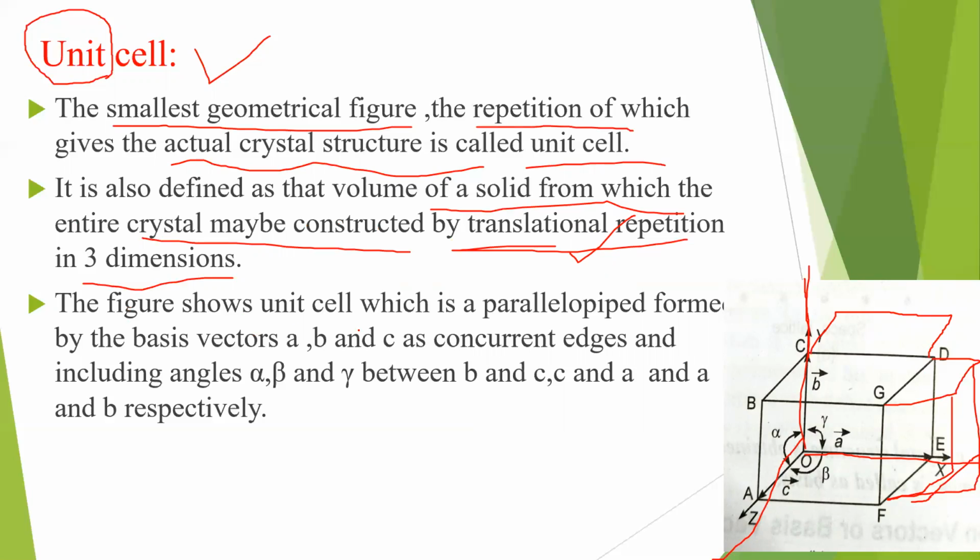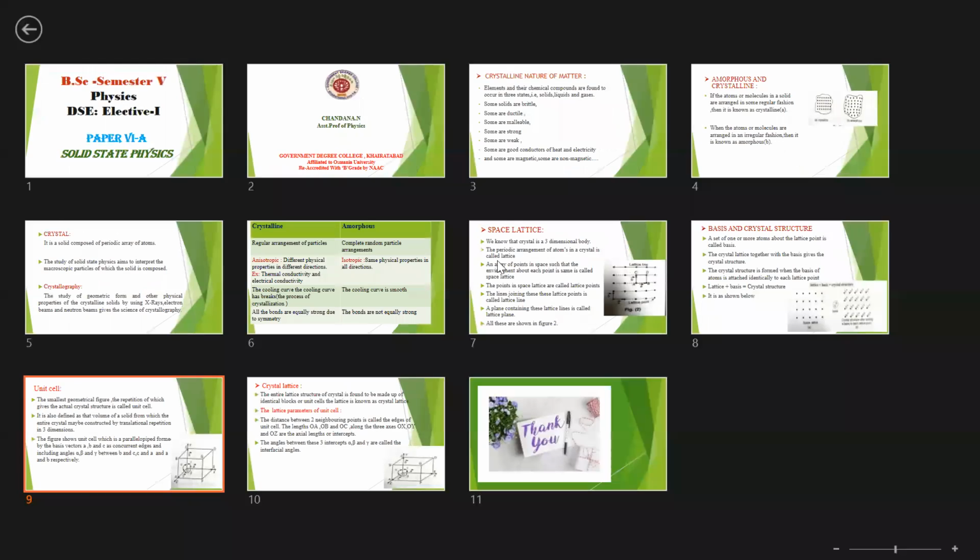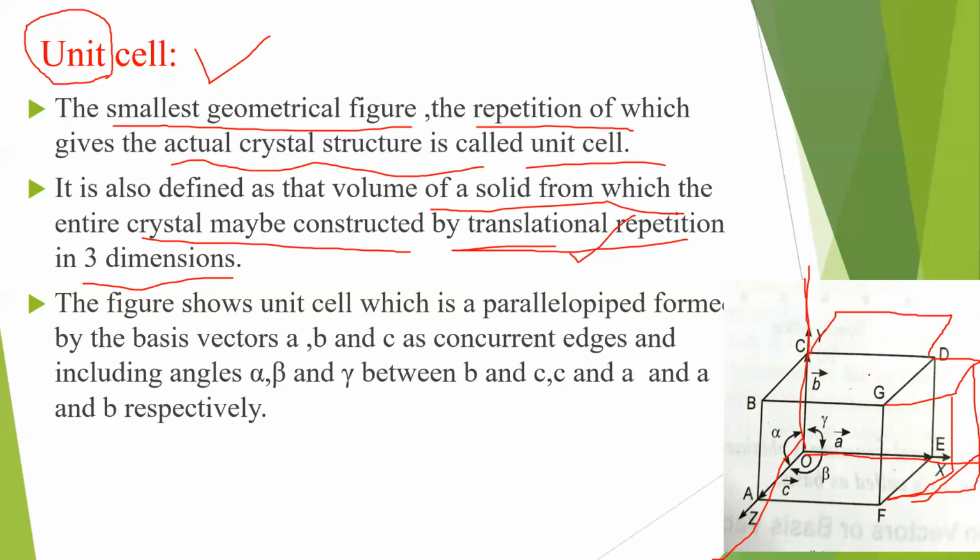Now let me see the figure here. See here, I'll explain what this is. The figure shows a unit cell. Here we have edges like OX is A bar vector, OY is B bar, and OZ is C bar.